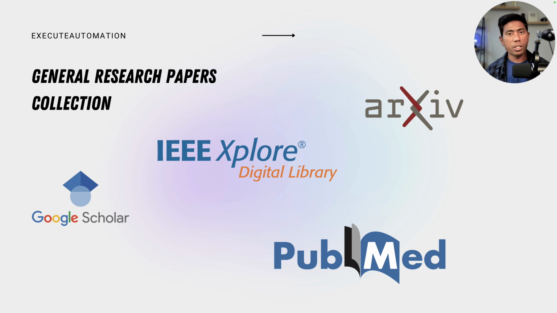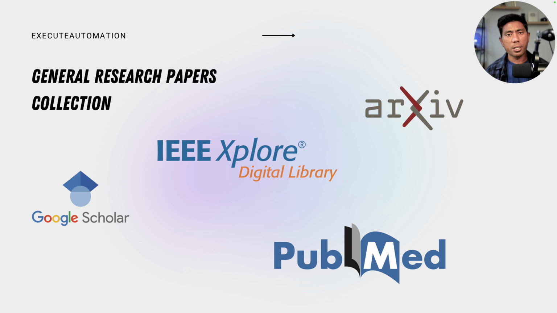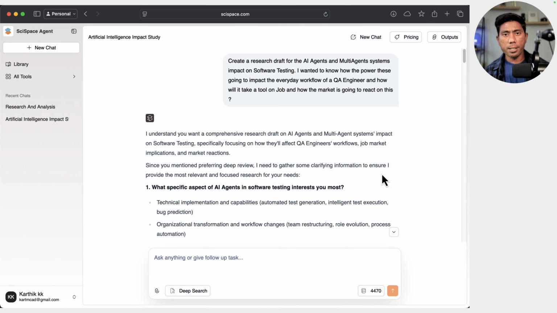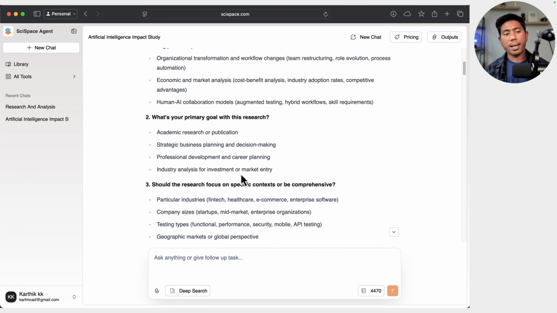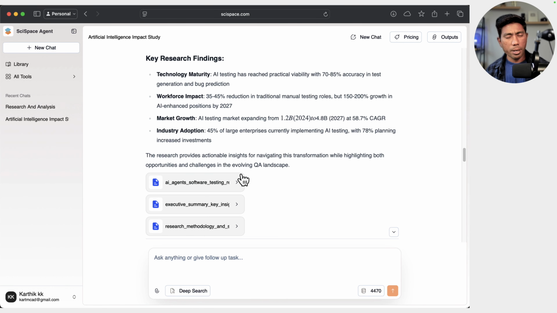But the imminent problem we still have is how to obtain all this information in one single place. It's also been said that around 40% of researchers' time is spent just on finding that information, gathering it, collecting it, and writing it as a PDF file or documentation, which is where they spend most of their time without doing anything mindful. They just do everything mindlessly. And that's where SciSpace comes in, which is going to address all these problems by collecting all the information from different research papers and getting you the information that you're looking for.